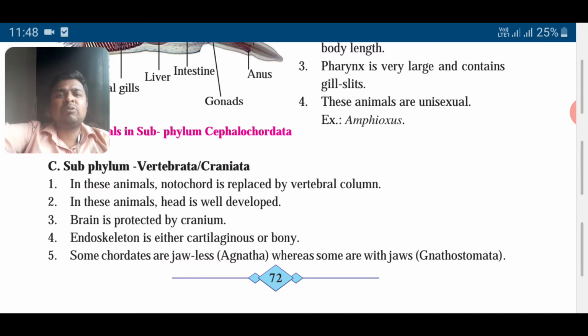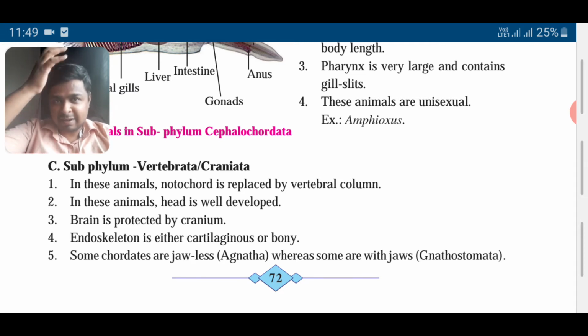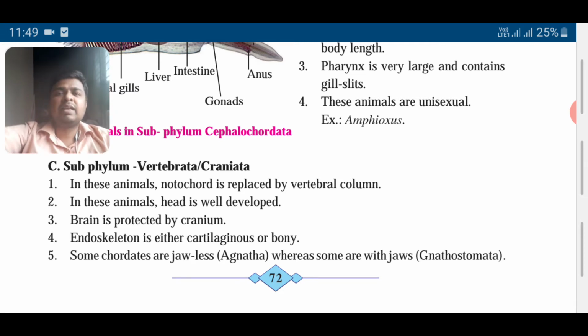In these animals, the notochord is replaced by the vertebral column. So here we have the vertebral column. In these animals the head is well developed, the brain is developed, protected by the cranium. So we are talking about ourselves. Our brain is protected by the cranium. This bony structure is the cranium.